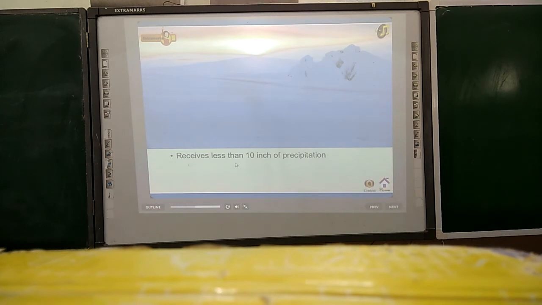Receives less than 10 inches of precipitation. Temperature during winters is less than minus 35 degrees Celsius and ranges between 2 degrees Celsius to 13 degrees Celsius in the summers.